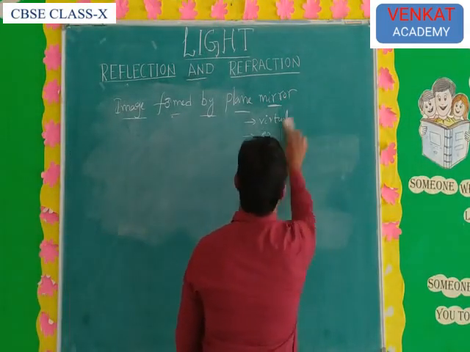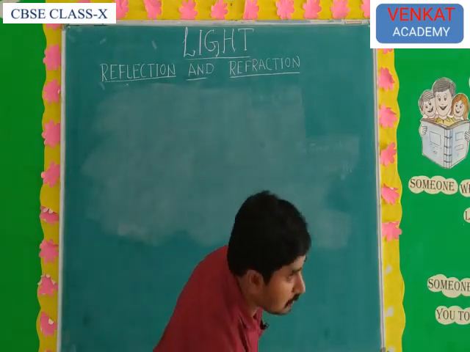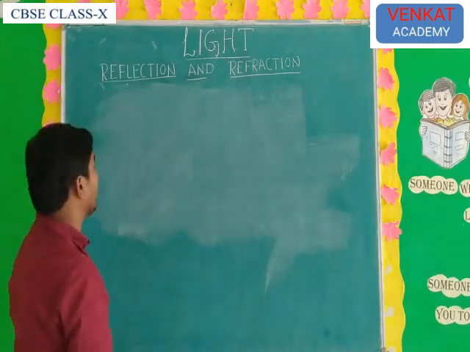curved mirrors and magnification. Before discussing curved mirrors, what is magnification?